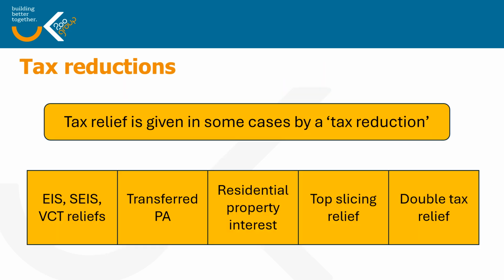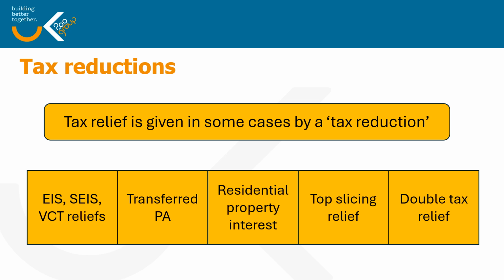Again, as we mentioned earlier, some tax relief is given by way of a tax reducer, and this includes enterprise investment scheme or seed enterprise investment scheme relief or venture capital trust reliefs, relief for the transferred personal allowance, interest on residential property purchased to rent out, top slicing relief, which is something relating to chargeable event gains, and double tax relief where you have paid tax in both the UK and overseas.